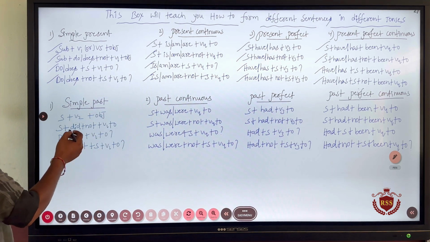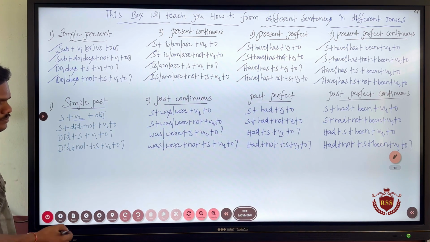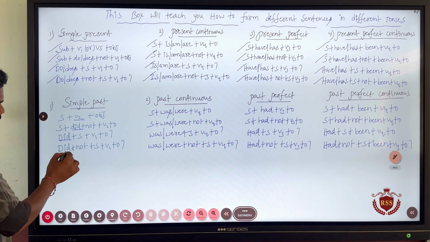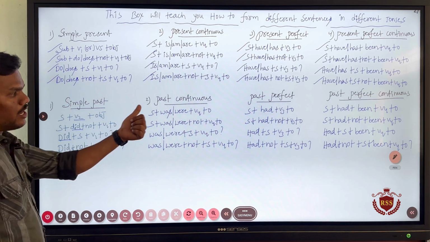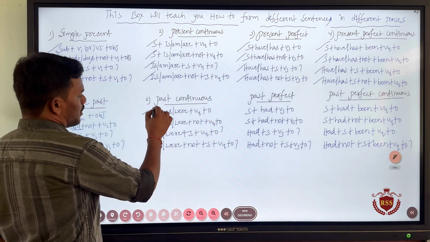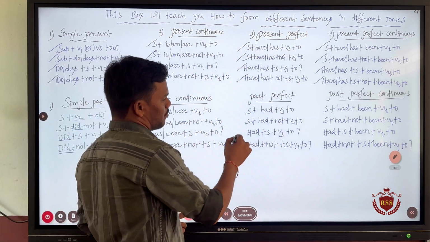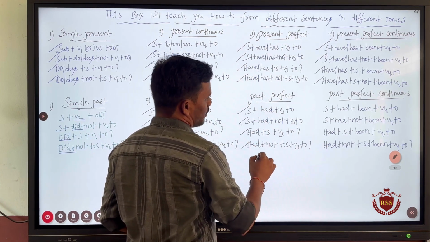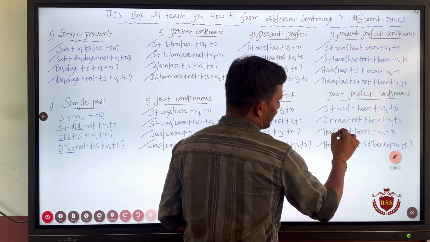Okay, next one, simple past tense. I already told you that we use V2, verb two, and when it comes to negative, we use did, then interrogative, and negative interrogative. These are the 4 kinds of sentences in simple past tense. And past continuous: positive, negative, interrogative, and negative interrogative. Past perfect is the same. This one, this is negative, interrogative, and negative interrogative. And past perfect continuous: positive, negative, interrogative, and negative interrogative.